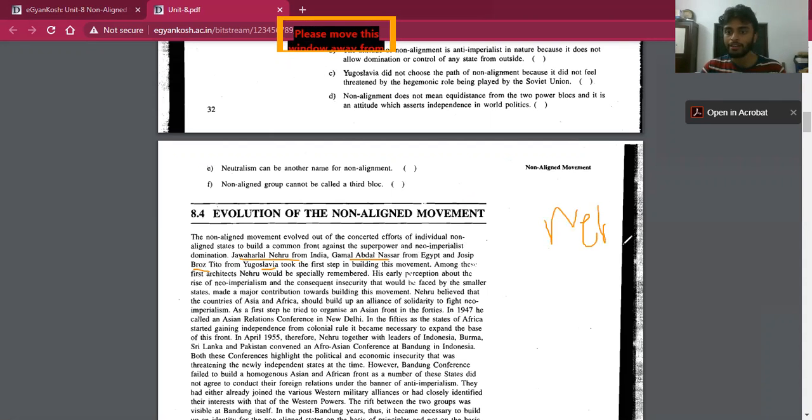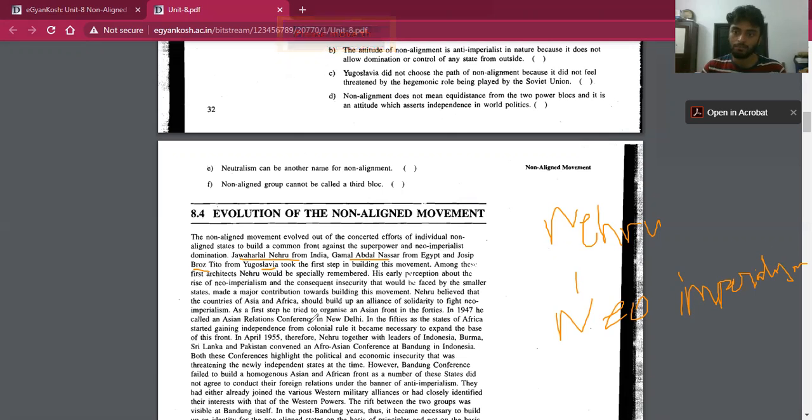Nehru had an apprehension about neo-imperialism, that is, new imperialism. Most of the colonies were victims of imperialism.